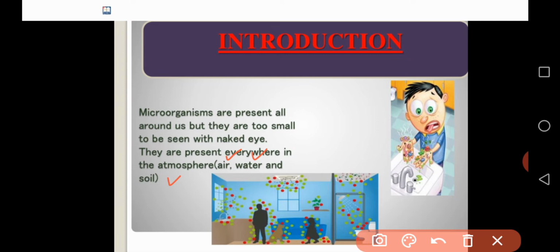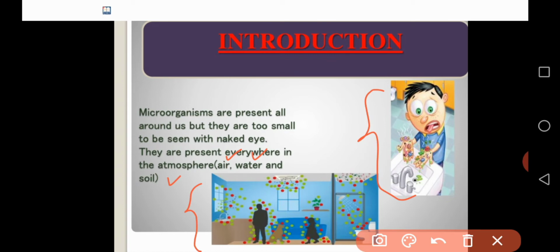Already I told you, microorganisms are present on our hands and in each and every place, and we are not able to see them through our naked eyes. They are present in the air and soil.